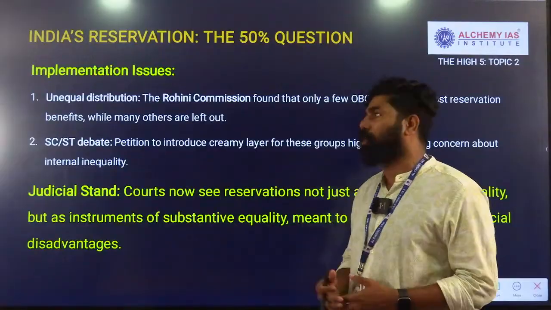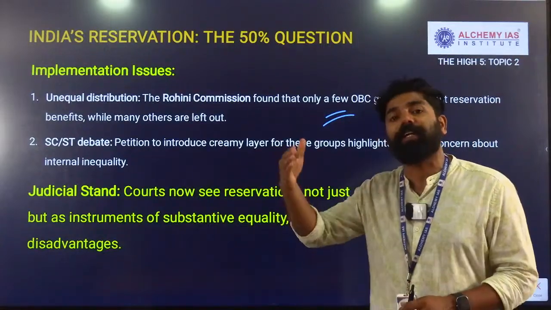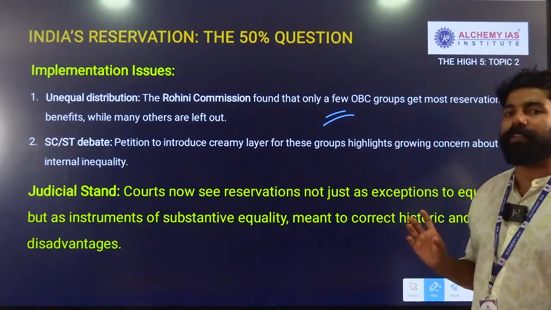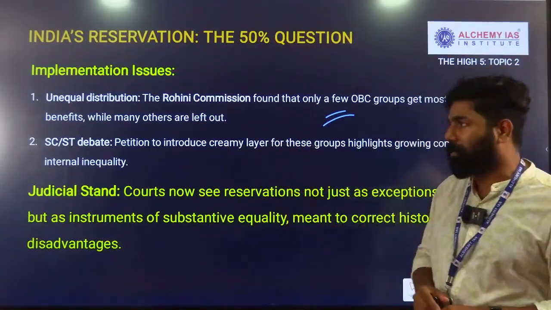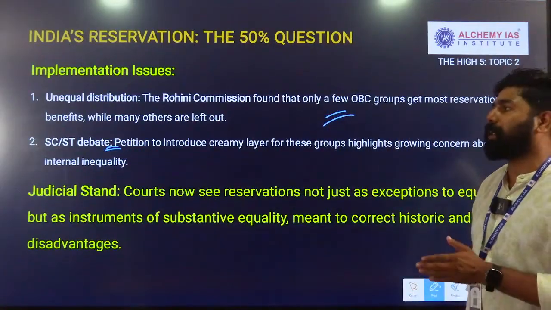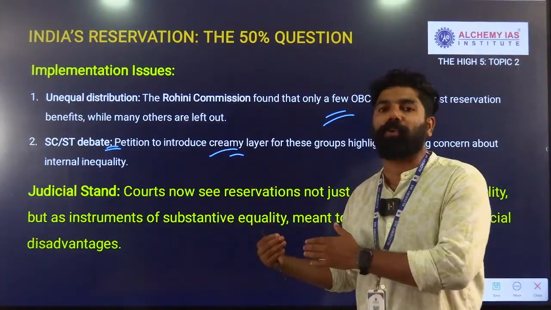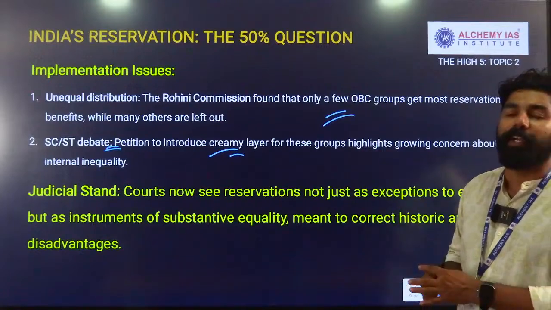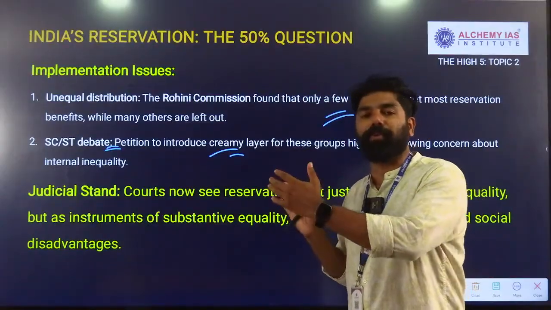One is, as the Rohini Commission has suggested, identifying the real beneficiaries, the real disadvantaged sections. The Rohini Commission report has identified that OBC reservation has mainly benefited a few, while a large number of people who are really in need have been left out. The second issue at the implementation level concerns the Scheduled Caste and Scheduled Tribe debate, where a petition has been introduced that the creamy layer currently used for the OBC and EWS can also be considered as a criterion to understand the inequality within the SC and ST groups, and that can be addressed by identifying them through the creamy layer features.